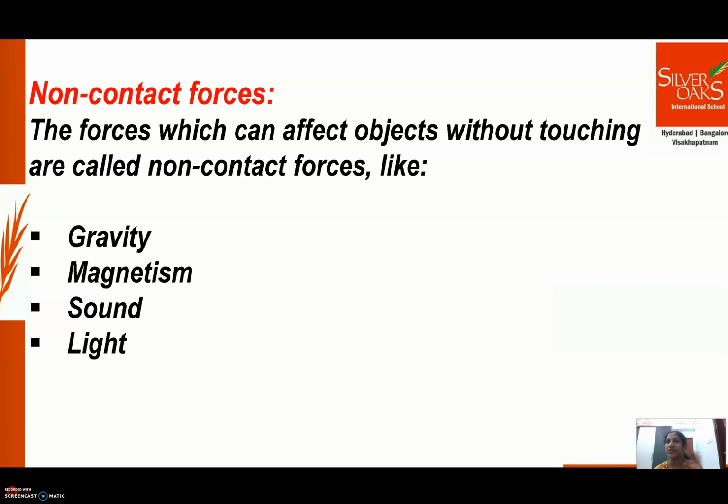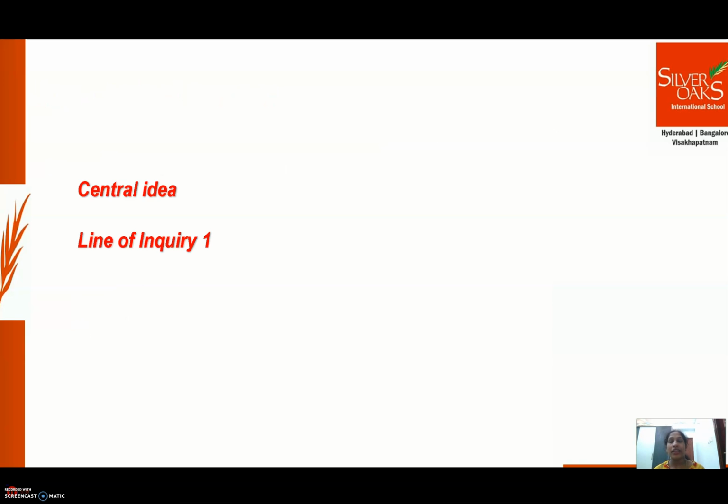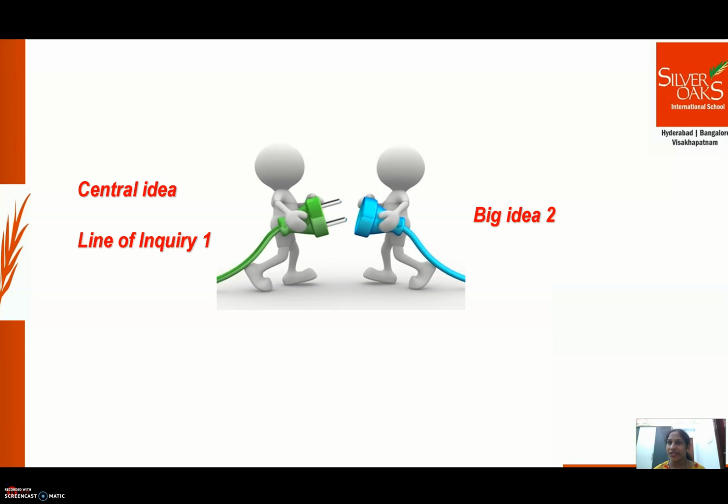Non-contact, no contact. Okay? So today we have understood what our central idea and first line of inquiry says and related it to Big Idea 2, which we learned already, right? Were you able to make connections? I know you were all able to relate it well, as you are all good at making connections. Okay, so that's all for today, Icons. So we have seen what our first line of inquiry is, and we have connected it to Big Idea 2, which we learned. Now let's reflect on what we learned.